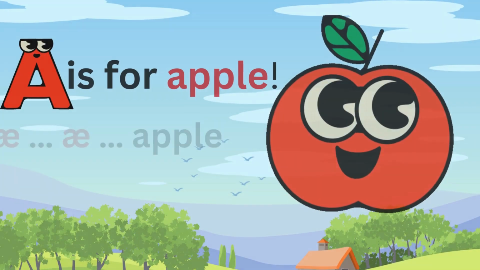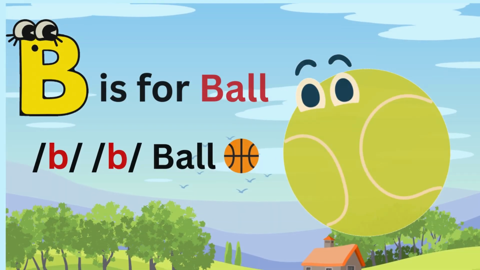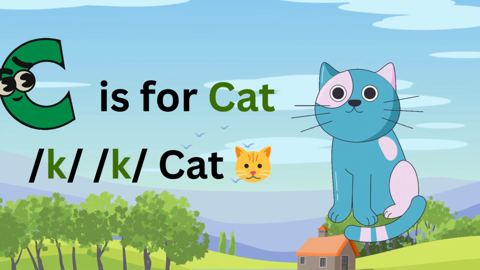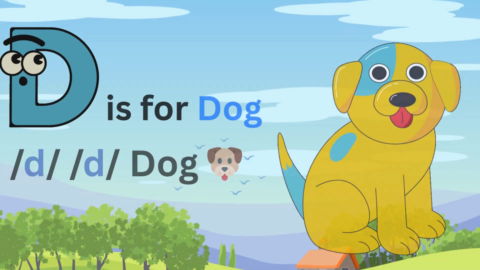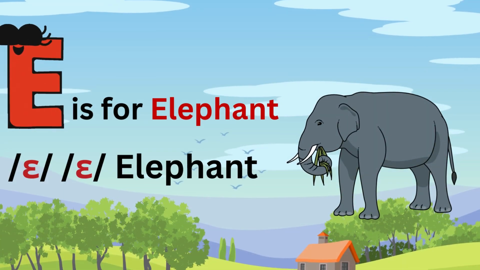A is for apple. Apple. B is for ball. Ball. C is for cat. Cat. D is for dog. Dog. E is for elephant. Elephant. F is for fish.